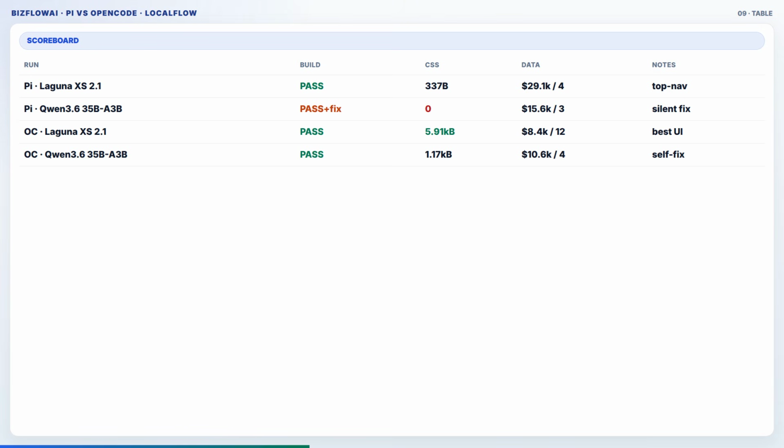Most lead sample data, OpenCode Laguna with 12. Highest revenue fiction, Laguna at 29,000. Self-fix without human, OpenCode Qwen. Human intervention on model coding, Qwen.